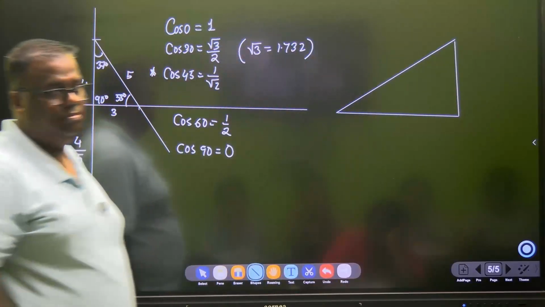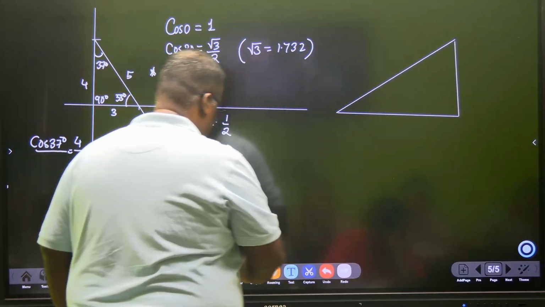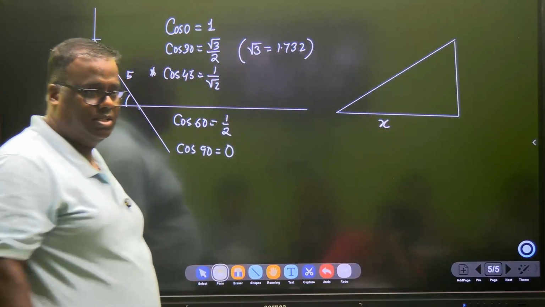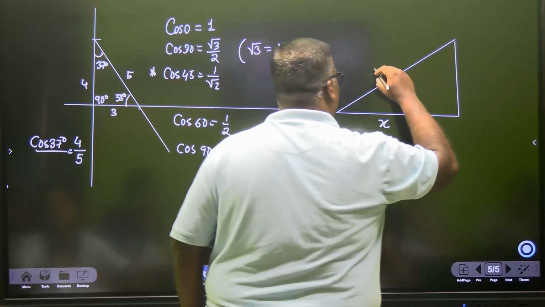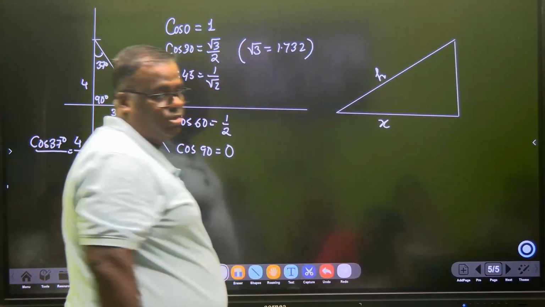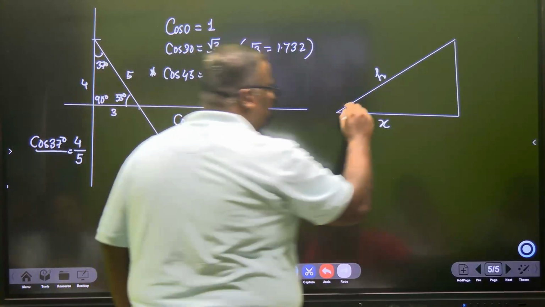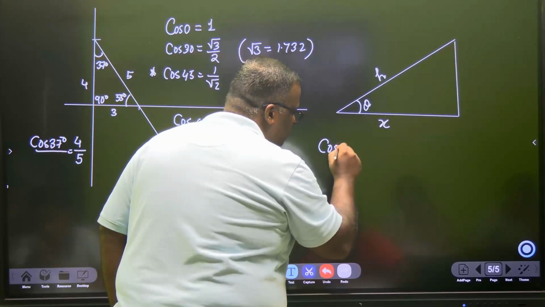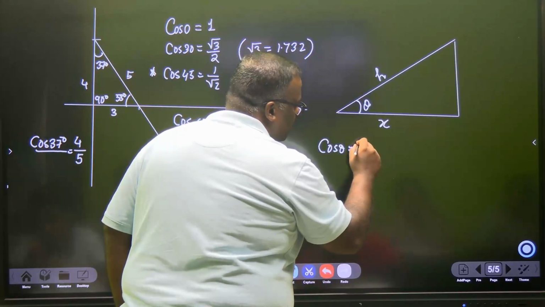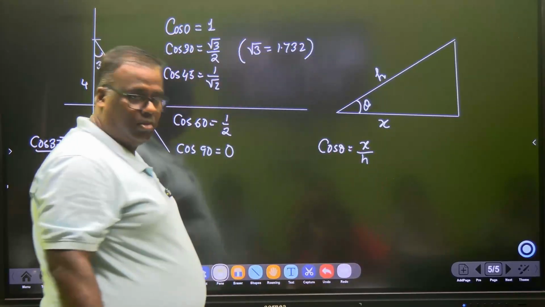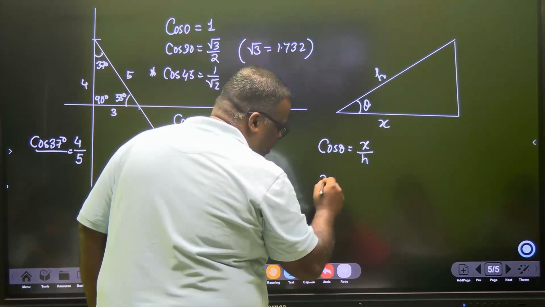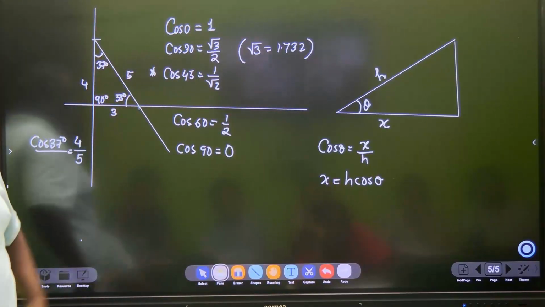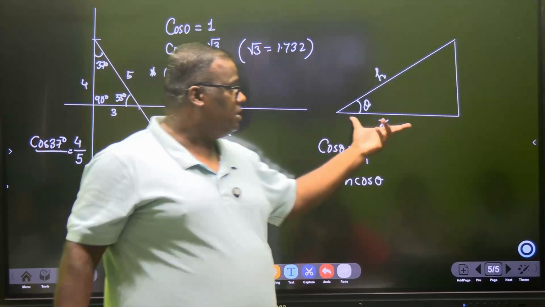Right angle triangle. Okay? Let me say that I don't know the measurement of this. Let's keep this as x. And I know the measurement of this, and I'm keeping this as h. This is my hypotenuse. Right? And I know the angle out here. The angle is theta. I know the value. So what do I write cos theta as? Cos theta is x divided by h. Right? This gives me the ability to calculate the value of x as h cos theta. Okay? H cos theta. X is this much.